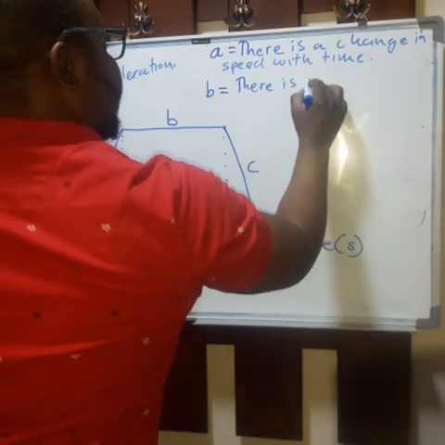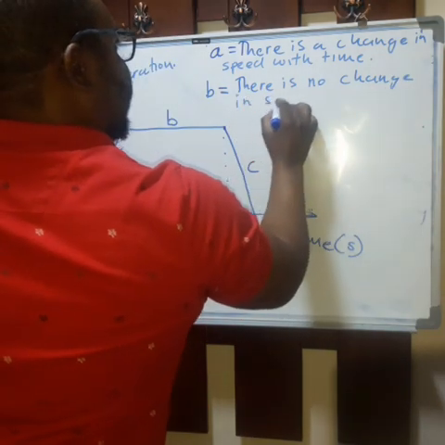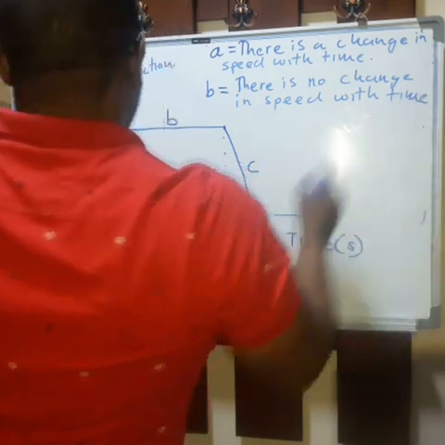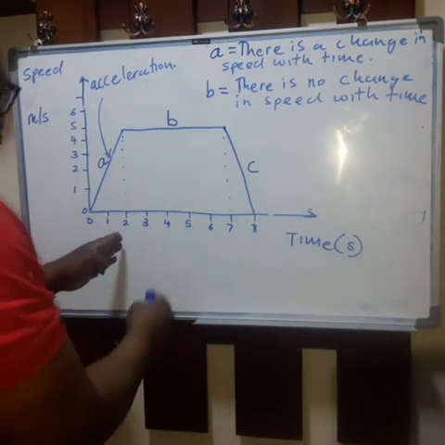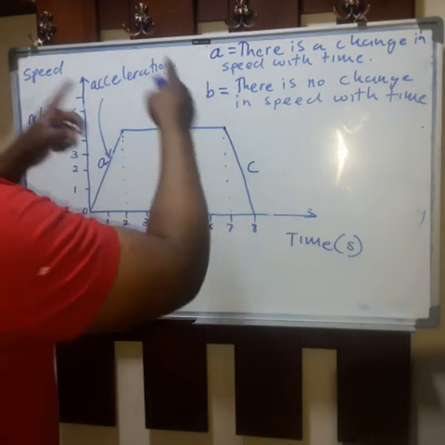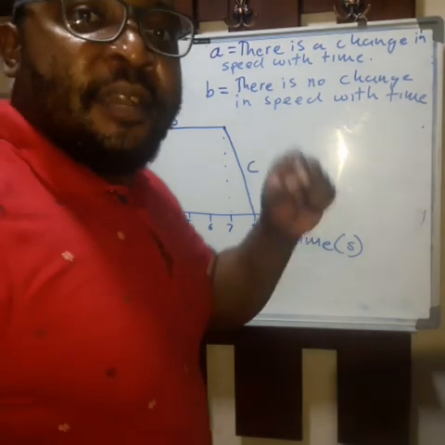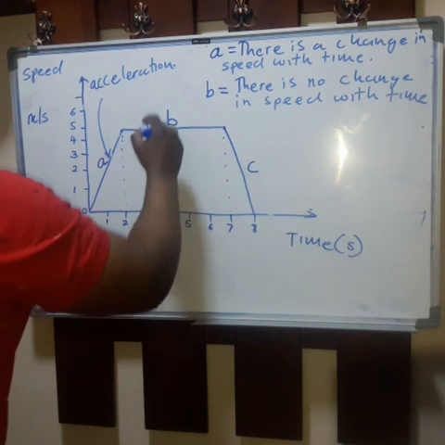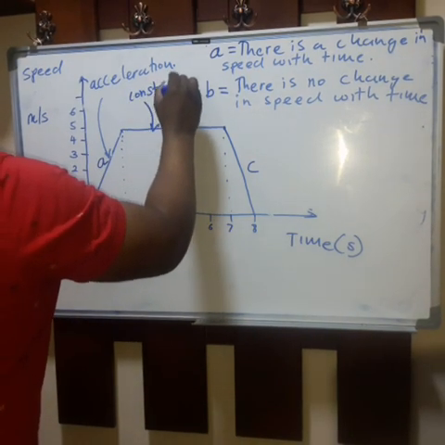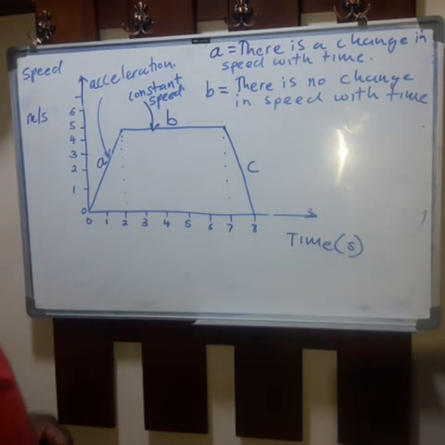Part B, there is no change in speed with time. As you notice, from 2 seconds to 7 seconds, there is no change in speed with time. The object is moving at a constant speed. So here we can write constant speed. This is part B.